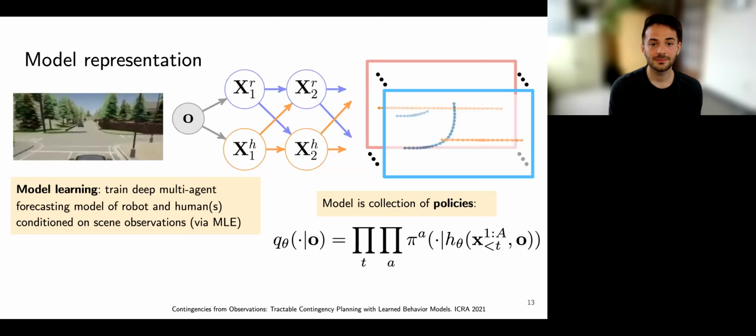At the training phase, a deep likelihood-based model of multi-agent behavior is trained to forecast trajectories via a maximum likelihood objective. This model will form part of the contingency planning criterion, as well as represent some of the parameters of the policy that's planned at test time.